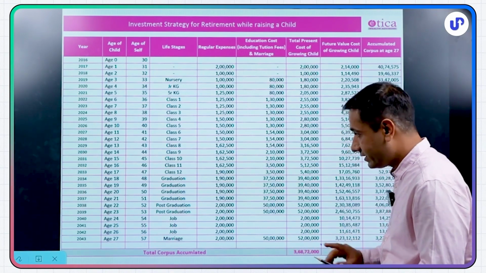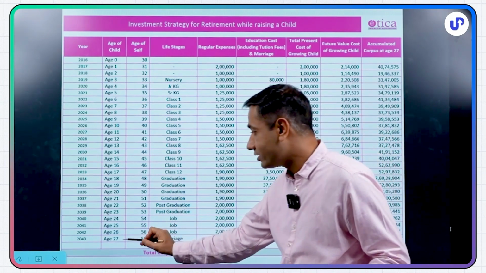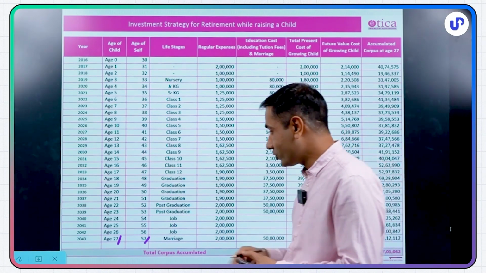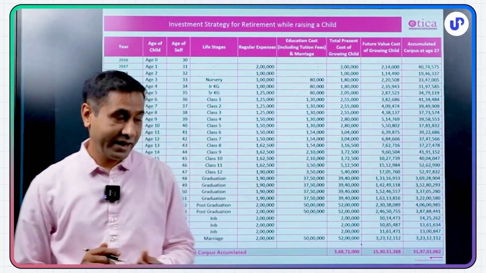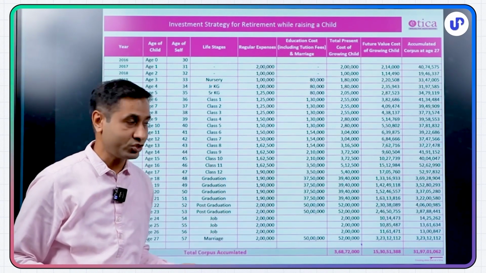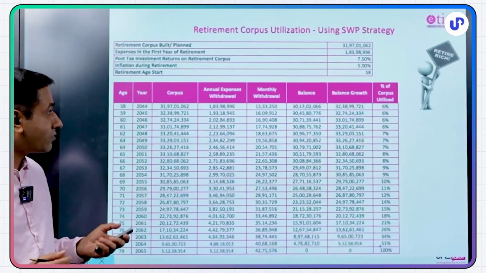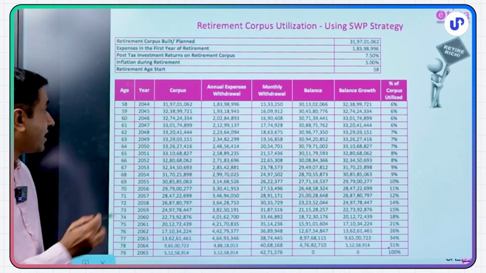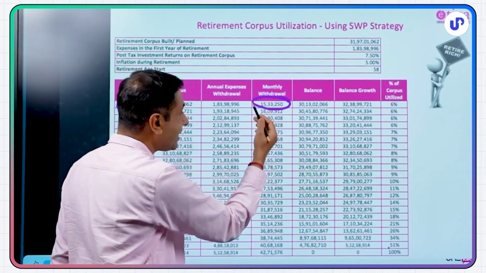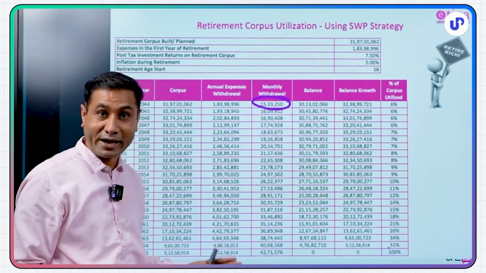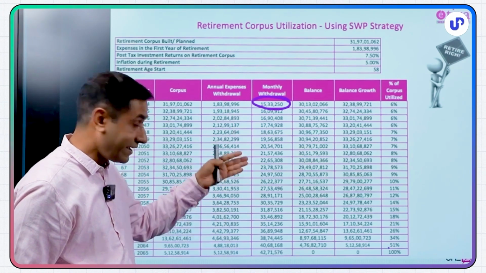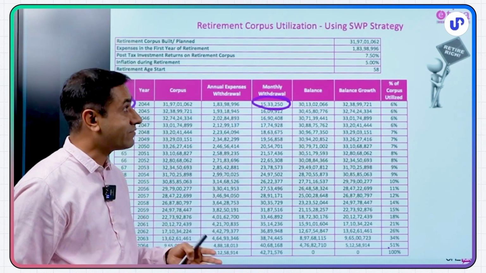Now suppose by the time your child turns 27 and you are 57, it is payback time for the child. Your child should now start taking care of you. And suppose if you have one child, this should be a second imaginary child. If you have two children, this should be a third imaginary child. So whether our real children look after us or not, this third child, when you turn 58, will start looking after you and will start paying you around 15 lakh rupees per month, not annum, 15 lakh per month. Starting with this and then increasing gradually with inflation for the rest of your life, right?